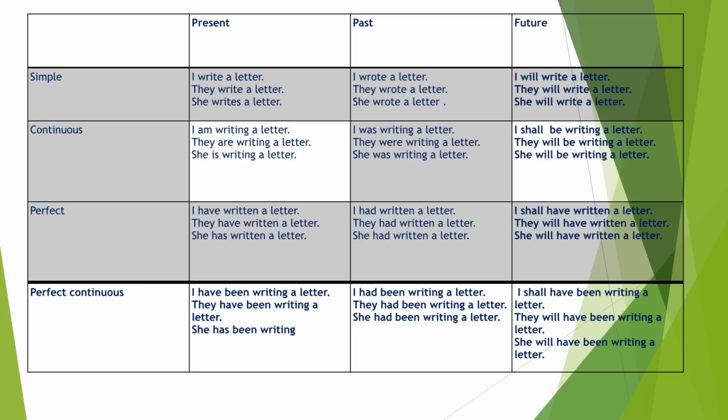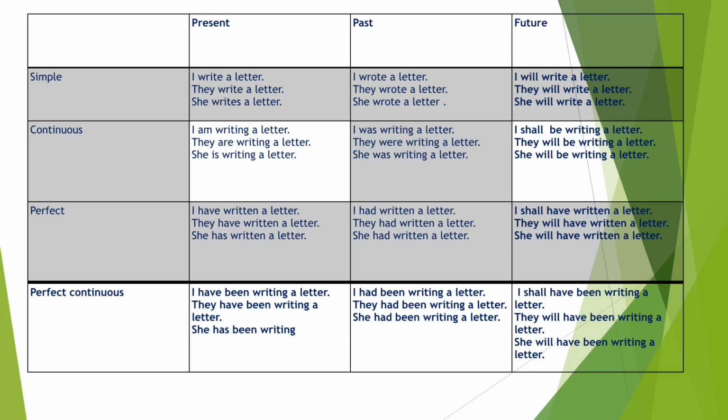So guys, always remember that in all the continuous tenses, first form of the verb plus ing is used, and in all the perfect tenses with has, have or had, we use third form of the verb.